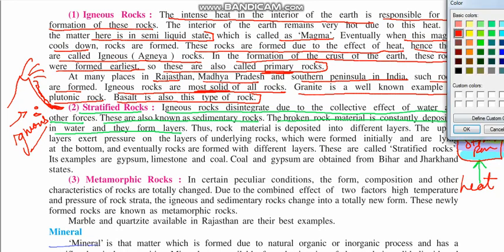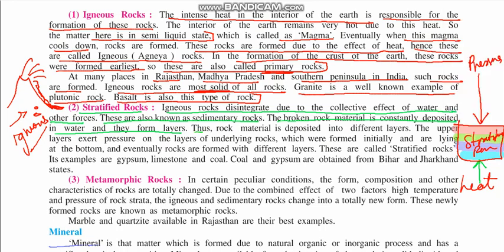Thus, the rock material is deposited into different layers. The upper layer exerts pressure on the bottom, and that's why they become harder. On the layers and undulating rocks lying at the bottom, eventually rocks are formed with different layers. These are called stratified rocks.